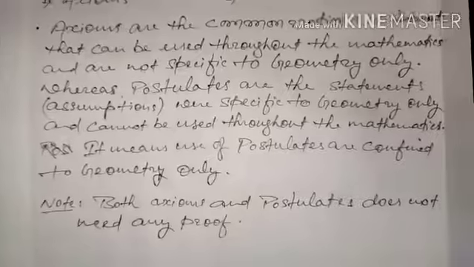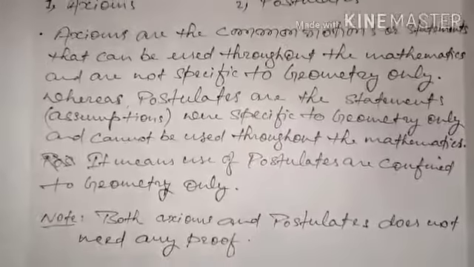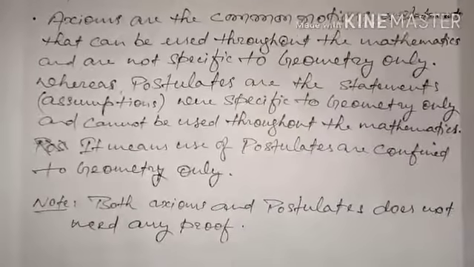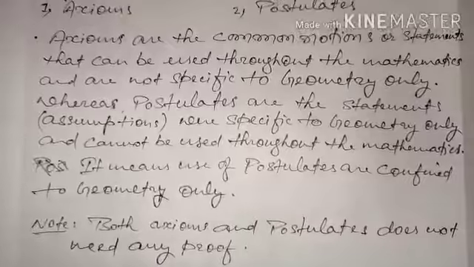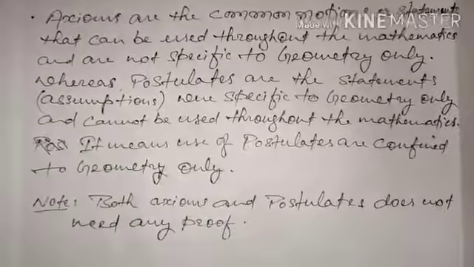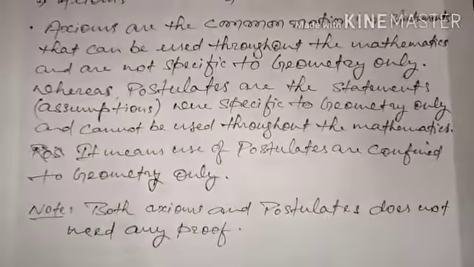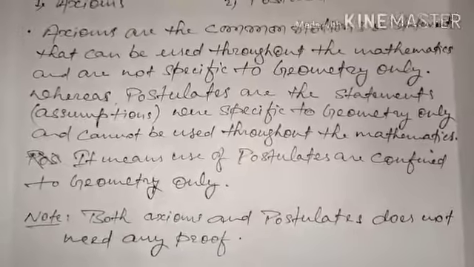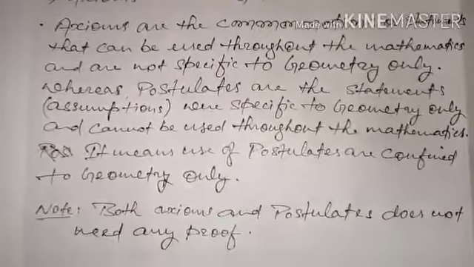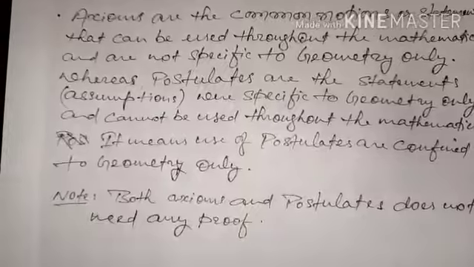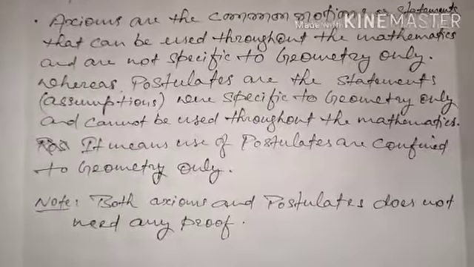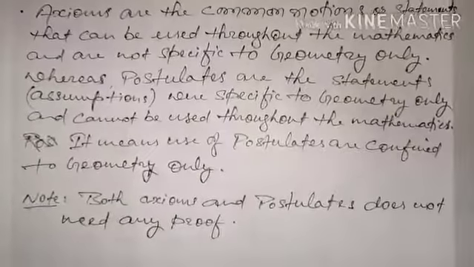Euclid's postulates are confined within geometry, the branch of mathematics that is geometry only. But this is not the case with axioms. I hope the difference between axioms and postulates is clear to everyone.